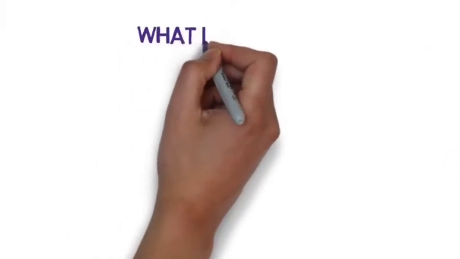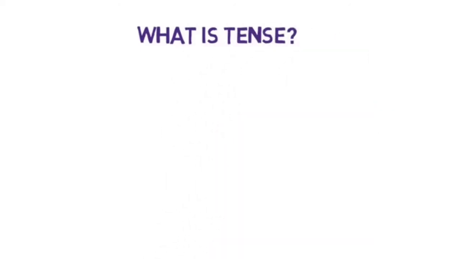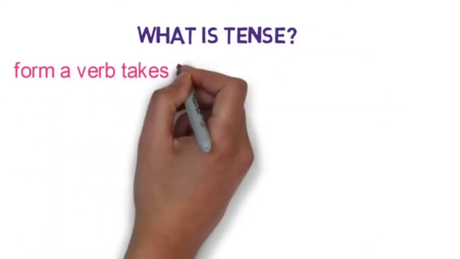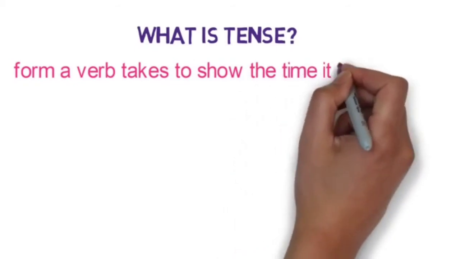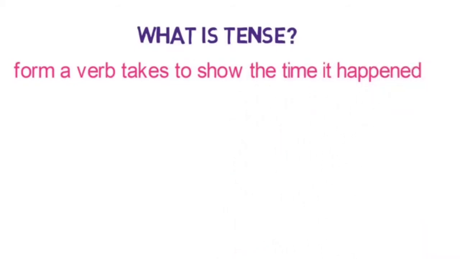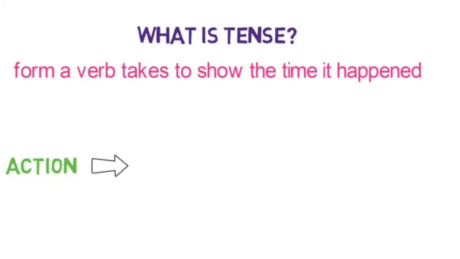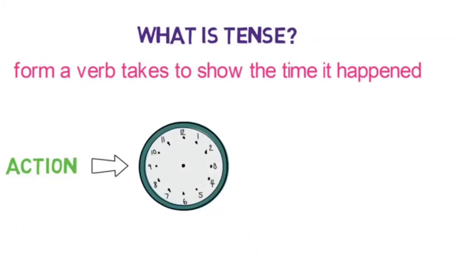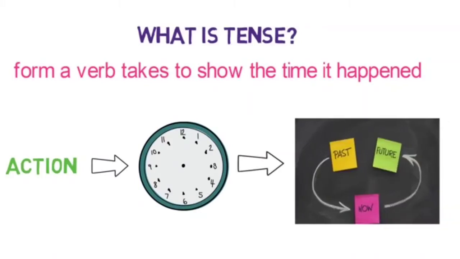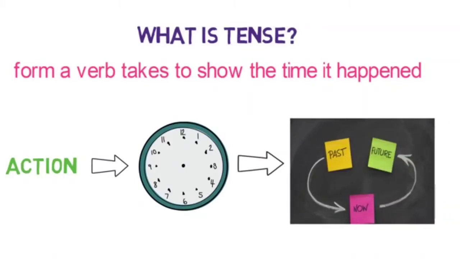What exactly is a tense? Tense is a form of a verb that shows the time it happened. It describes when any action happened with respect to its time. Now, children, the time of the action could be in past, present or in future.